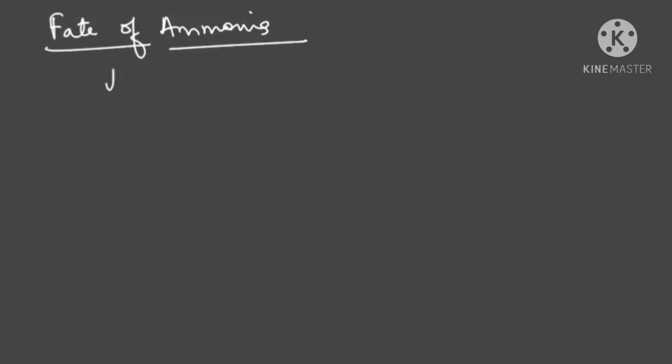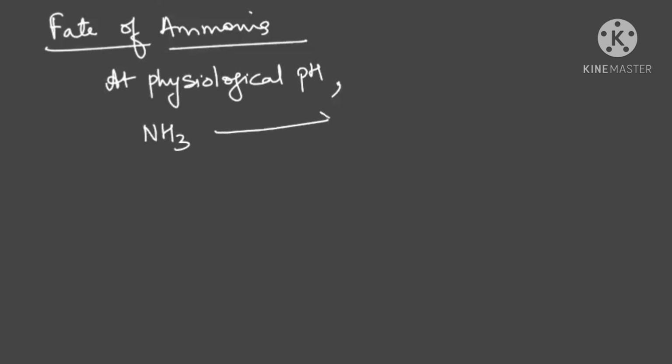See carefully, at physiological pH, ammonia is highly toxic. So what will they do? The ammonia which is formed is immediately protonated to form ammonium ions, because ammonia is highly toxic. And now they will make use of this to form amino acids.